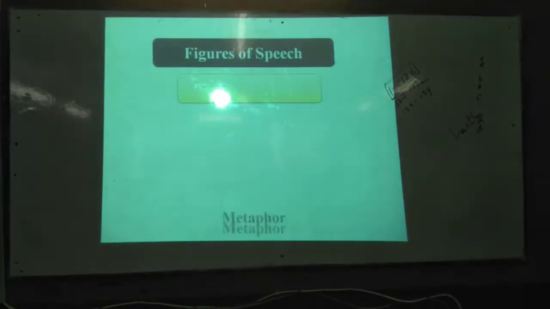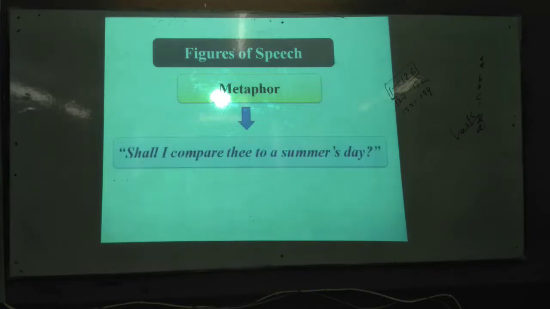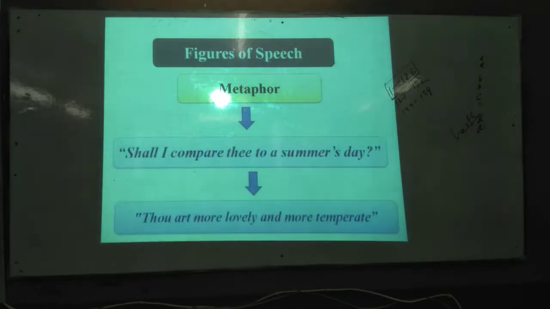And the figure of speech, you do that one yourself. Just 1 or 2 I have set up there. First one, you have seen that the first line, which I already mentioned, is also: thou art more lovely and more temperate. Thou art lovely. Directly he compared. He says that you are lovely and more temperate. It's a comparison.